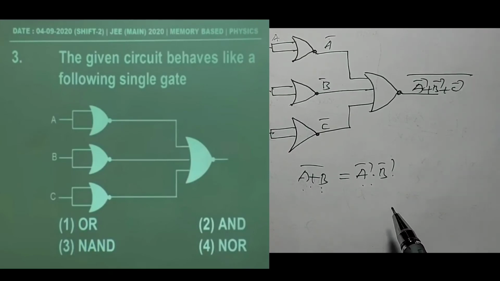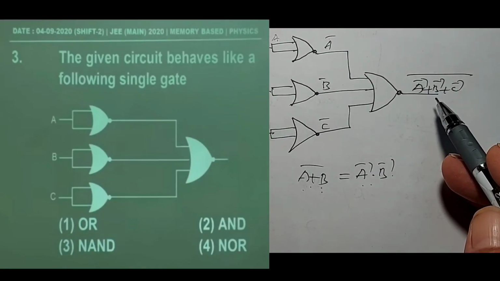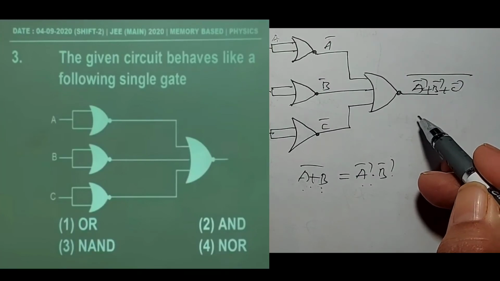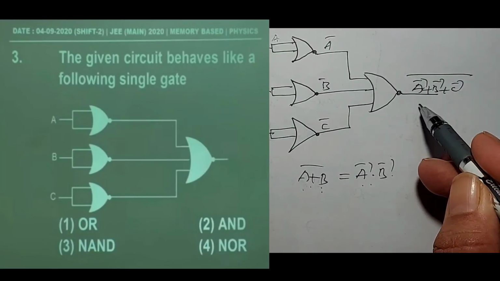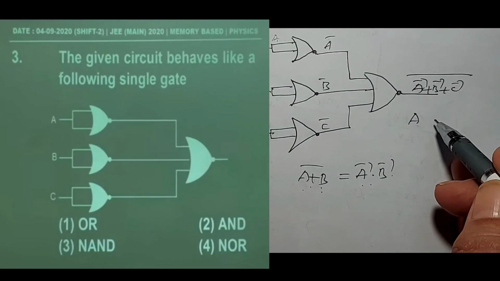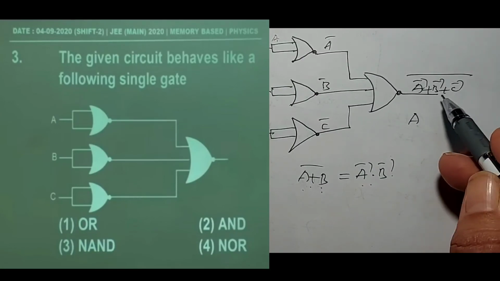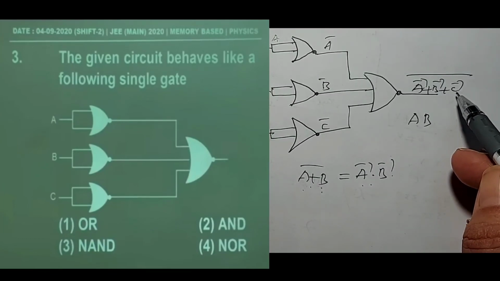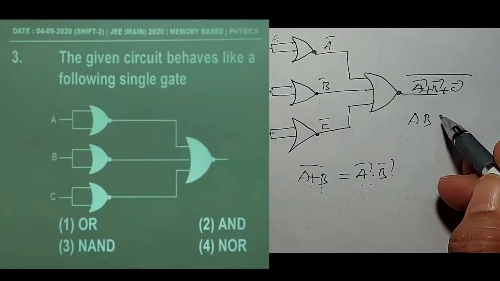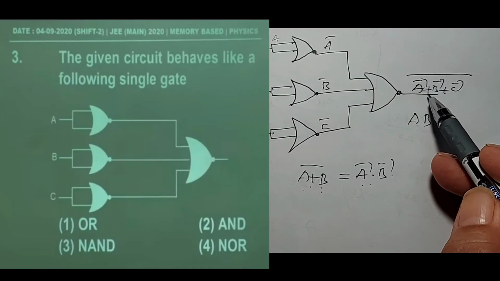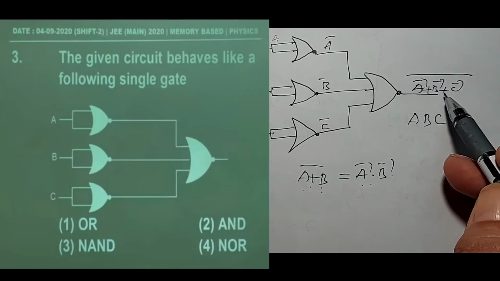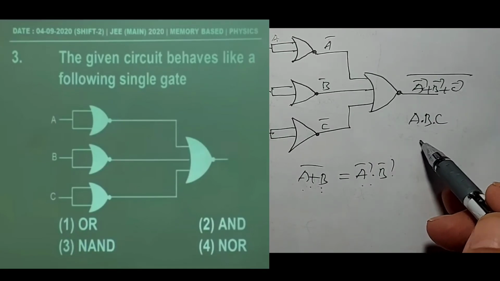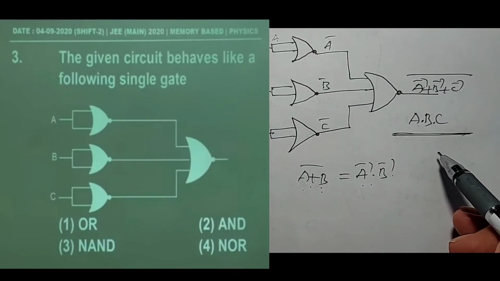In a similar way, we find out the final answer here. This is A bar. Invert this A bar, A complement, that becomes A. This is B bar. Invert that B bar, that is B. This is C complement. Invert that C complement, that is C. So here there is an OR gate. Replace that OR gate with an AND gate. So finally we get the answer A into B into C.